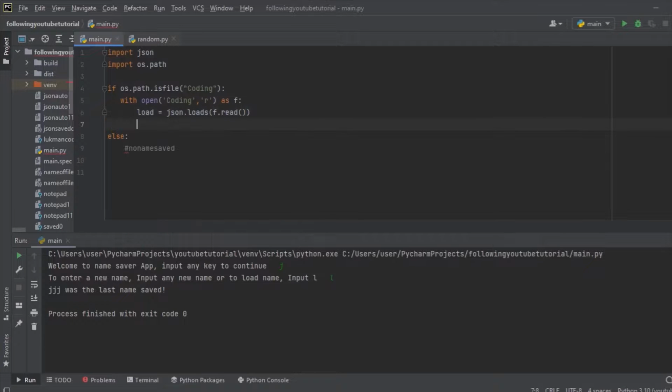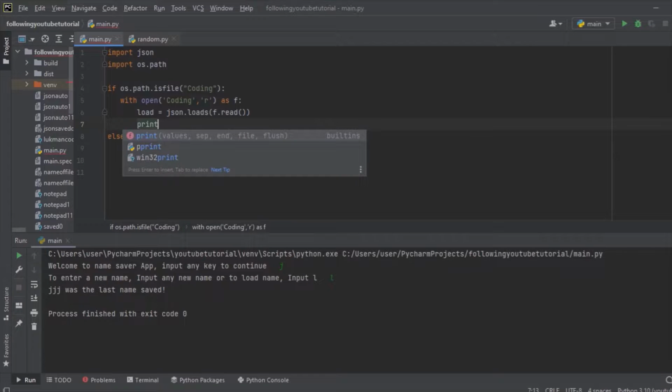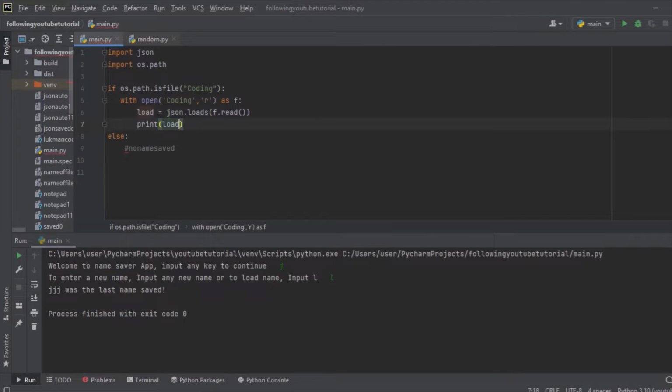And what we are going to do now, we are going to write print, then load, then comma, then apostrophe was the last name saved. And even with that, we are not just going to end the program here. We are going to start the program newly in case anyone wants to input or save any name. So here's what we are going to do about it.